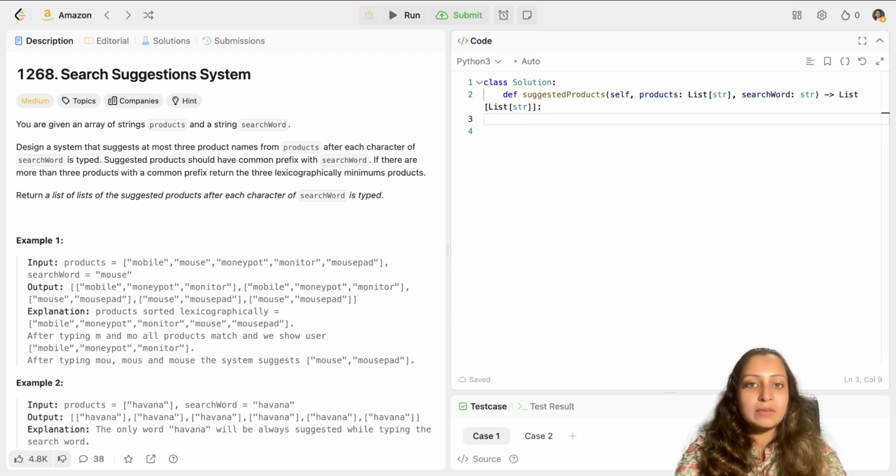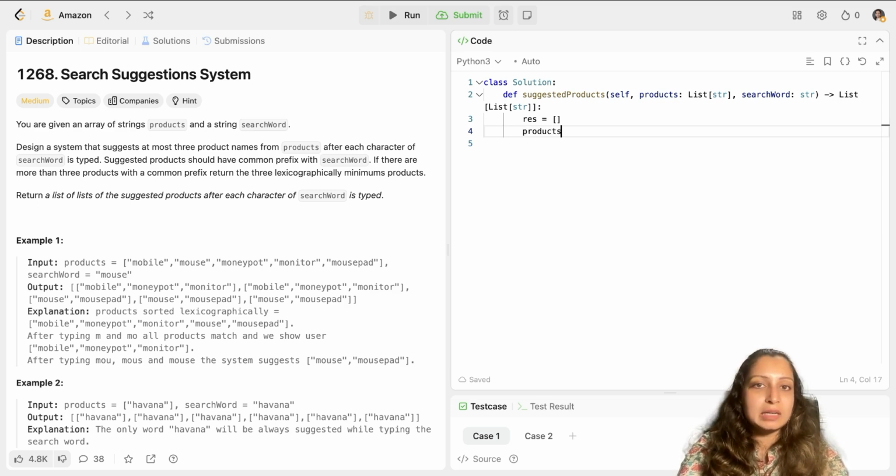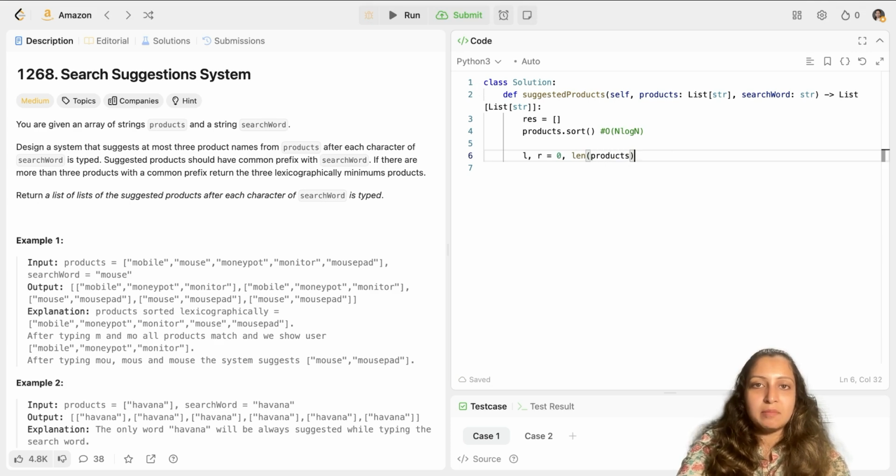So first of all, I will initialize my result list, which I have to return. And I'll also sort my products, because I haven't been provided this products list already sorted, so I have to sort it. And this will be O of n log n time complexity. After that, once I've sorted, I will initialize my 2 pointers, left pointer at 0 and my right pointer at length of products minus 1. So my right pointer would be at the end of the list of the products, and my left pointer would be at the start of the list.